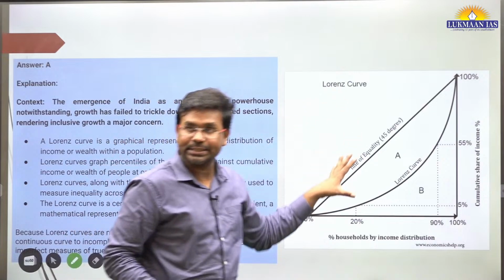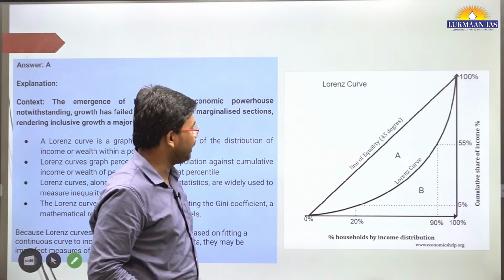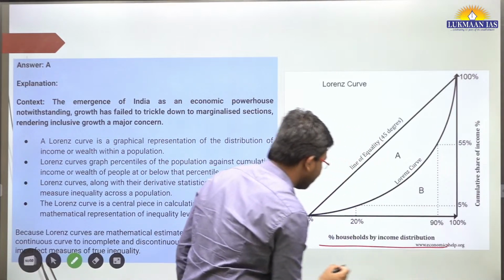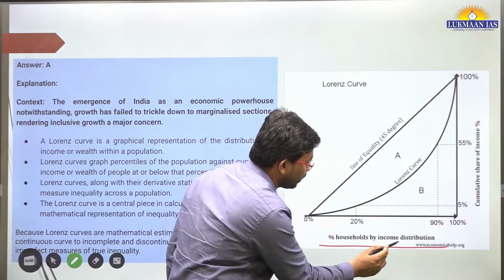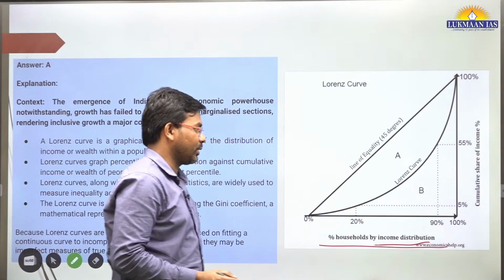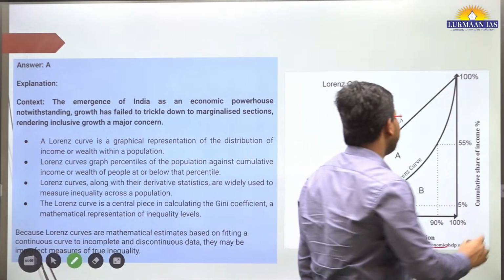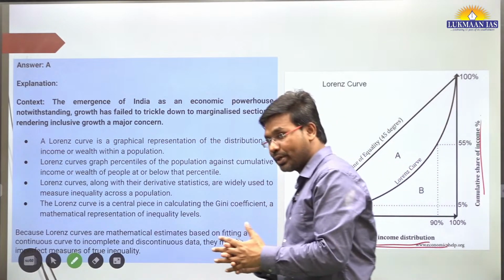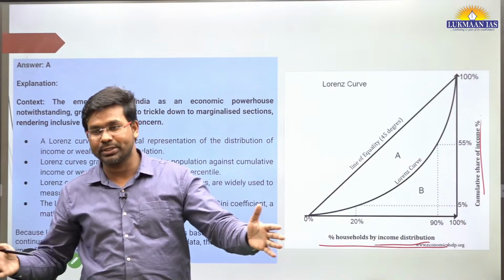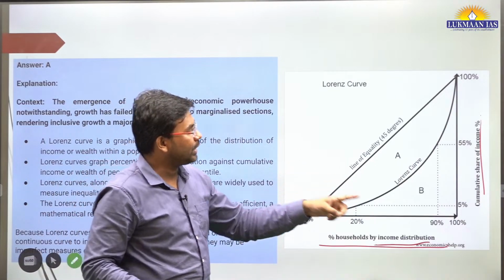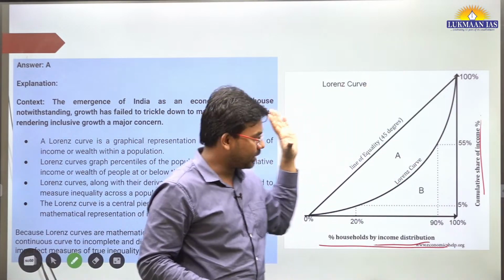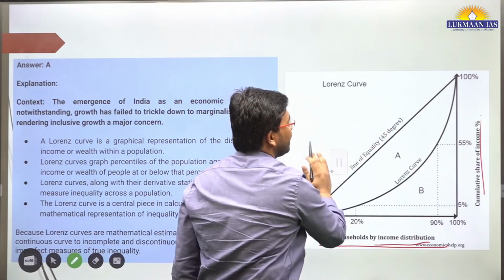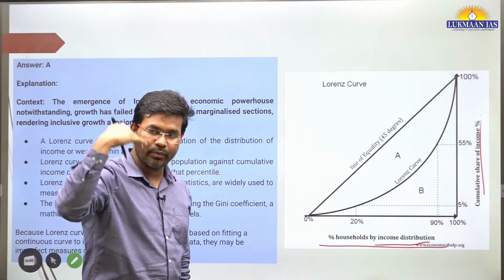So this is a Lorenz curve that we see on the right side of the image. On one of the axes, it says percentage of households by income distribution, and then cumulative share of income percentage. It means how the income is distributed among different households in a society, and how the income is shared by different groups. So this line of equality means low income group, middle income group, high income group.